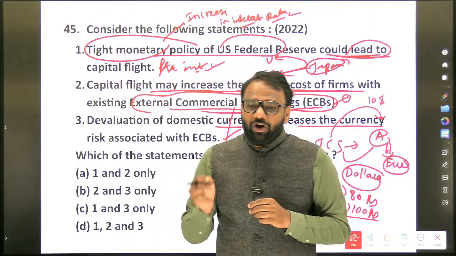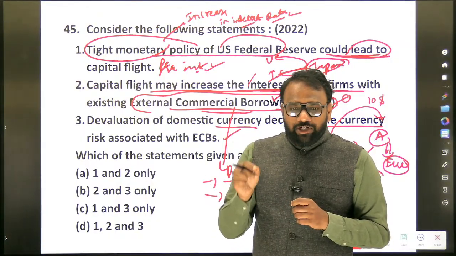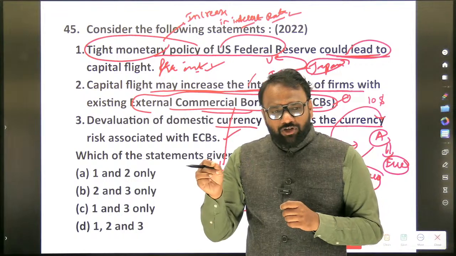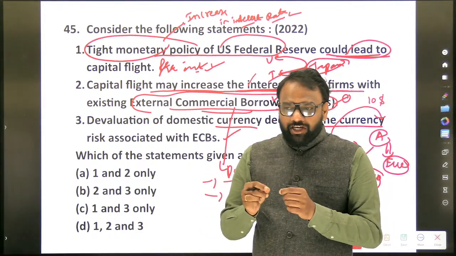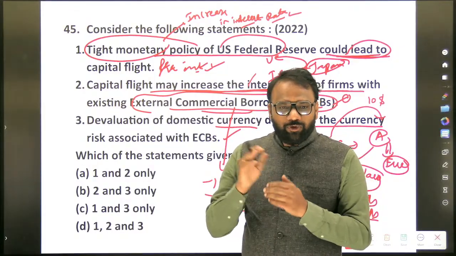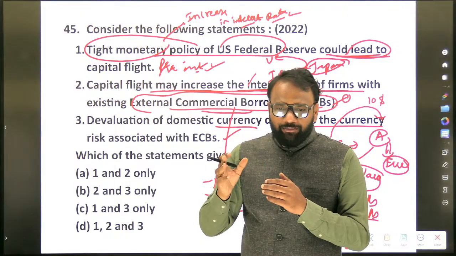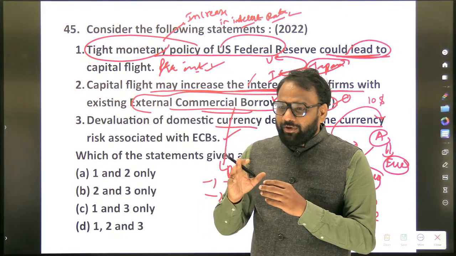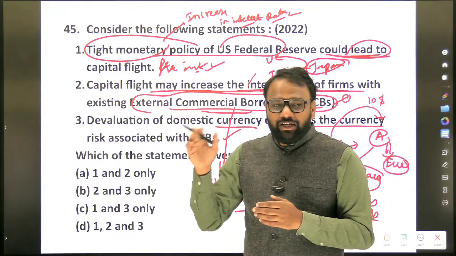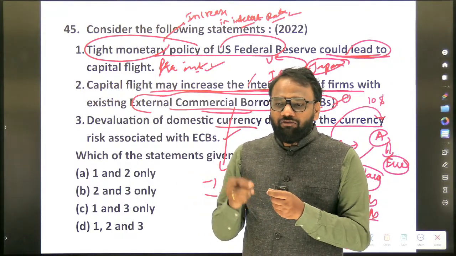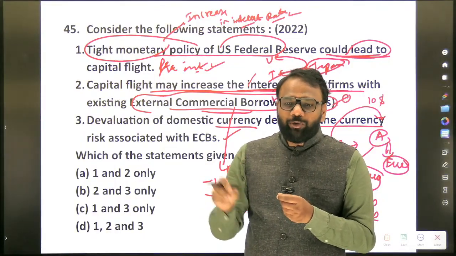But in order to increase the exports, does it happen when the rupee appreciates, or when it depreciates? Depreciates. So when the rupee depreciates, exports will increase, because in the foreign market our goods will become competitive. Now this depreciation, natural depreciation, is different. Devaluation means deliberately making its value fall. Intentionally we will make the value of the rupee fall.